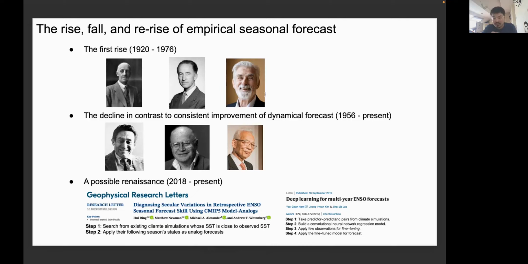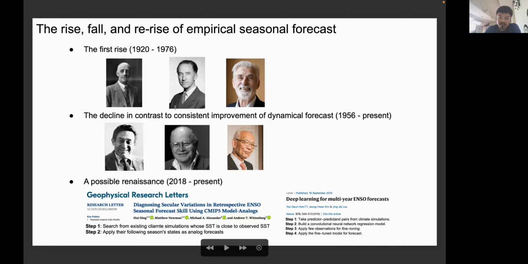But gradually, with the development of numerical weather prediction models, and the benefit of numerical computing techniques, we are gradually able to resolve the climate dynamics or the atmospheric dynamics using these discretized numerical solvers. The pioneers are Giuseppe and Norman and Syukuro Manabe. So different from the purely empirical signal forecast, we have a consistent improvement of dynamical forecast systems.